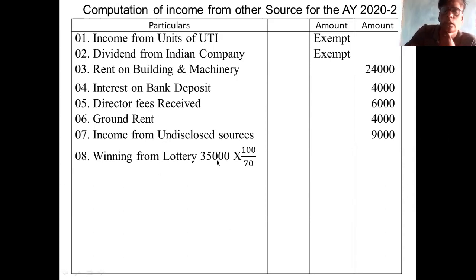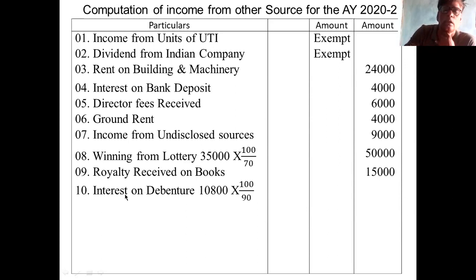Winning from lottery 35,000 net is there. You gross up this, 100 by 70. Amount is 50,000. Next, royalty received on books is 15,000. Interest on debenture is 10,800 into 100 by 90.